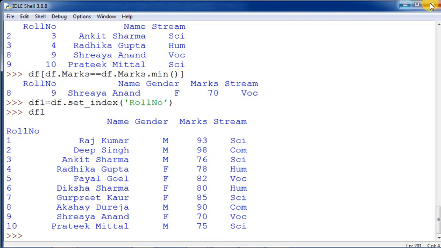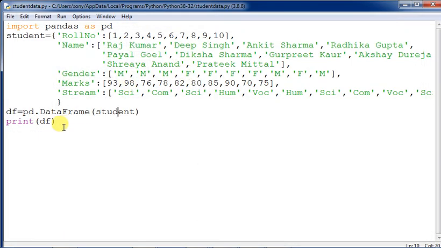If we are applying this particular command, here we will write df1 = df.set_index. What I want to put as the index: if you want to put name, that also can come as the index, it doesn't matter. So you give your roll number, roll no. Then you close it and print df1.